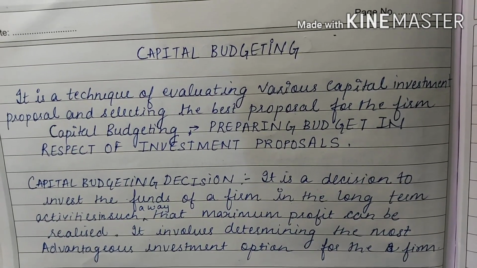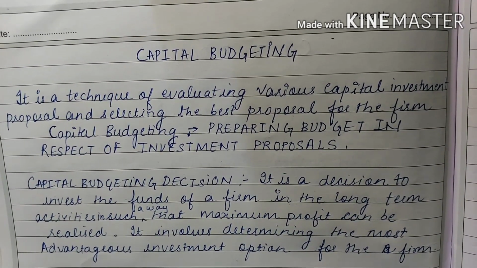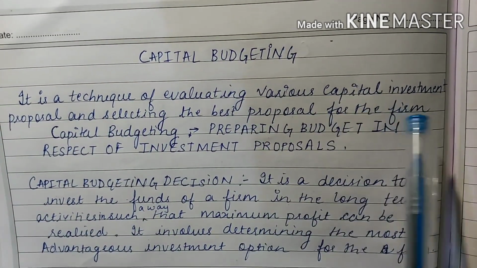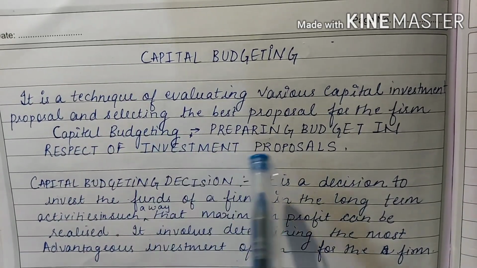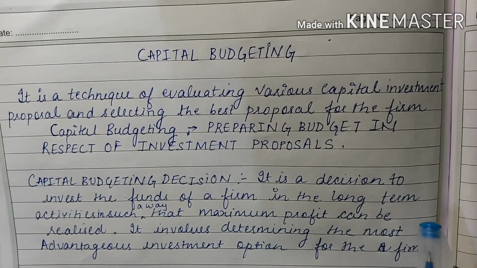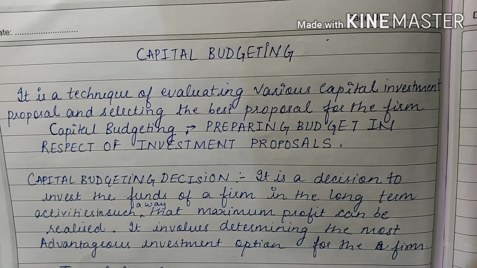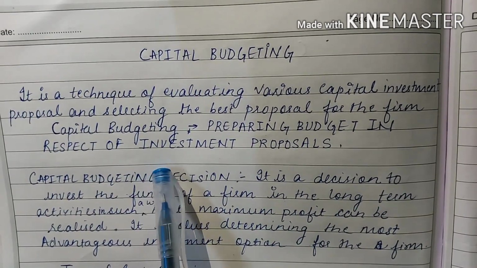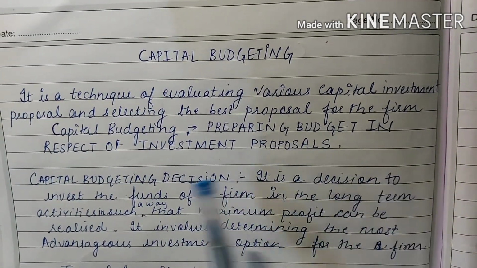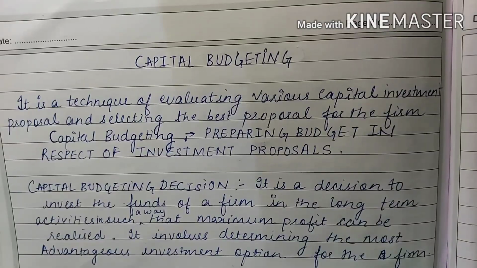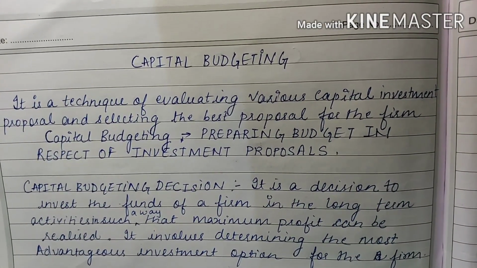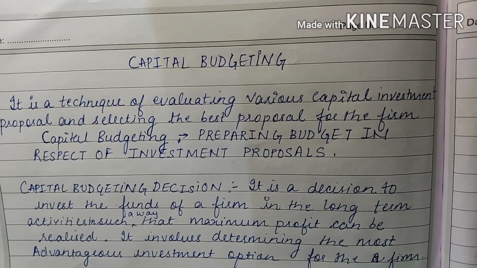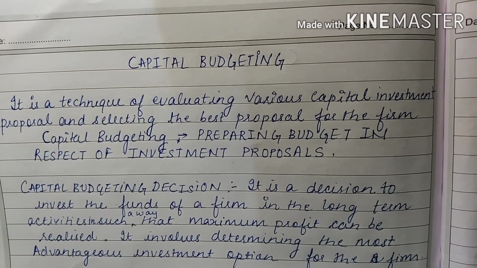So today we will be doing capital budgeting. So the first question which arises is, what is capital budgeting? It is a technique of evaluating various capital investment proposals and selecting the best proposal for the firm. By best proposal, we mean the project which is capable of earning higher rate of returns. So capital budgeting in simple terms is preparing budget in respect of investment proposals. In other words, capital budgeting is budgeting of capital expenditure. It identifies whether a firm should invest or should not invest in a particular project.